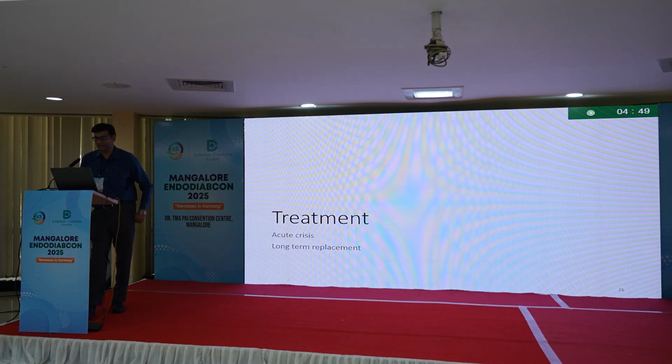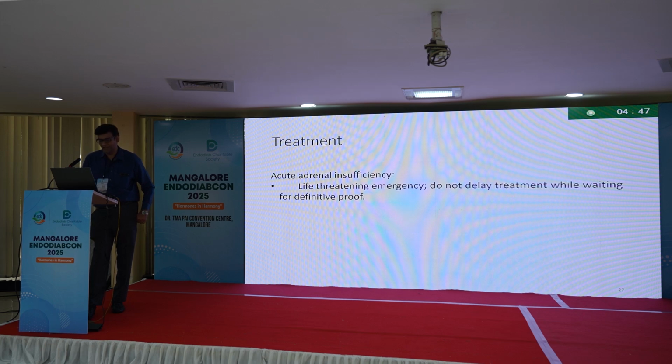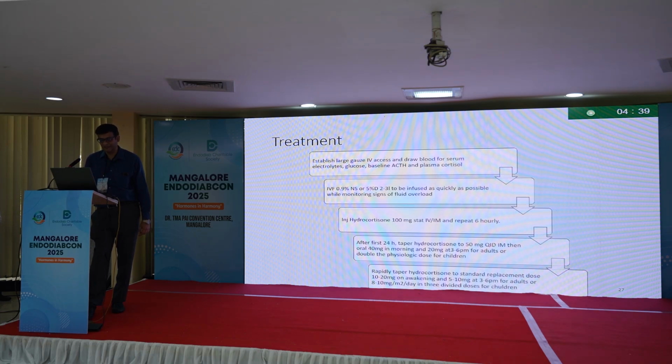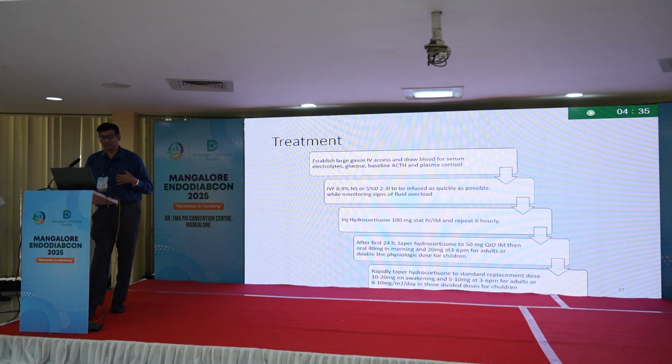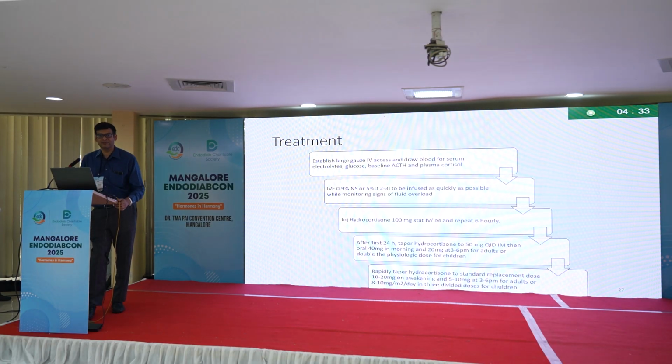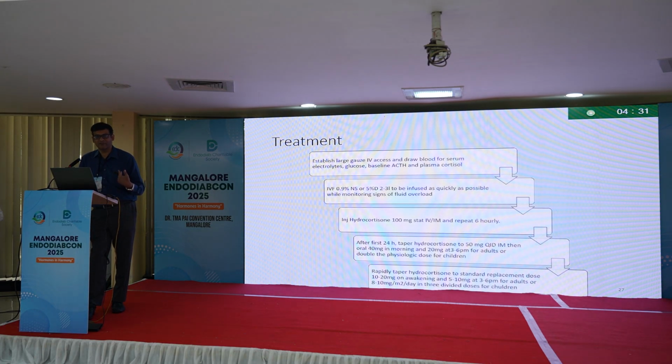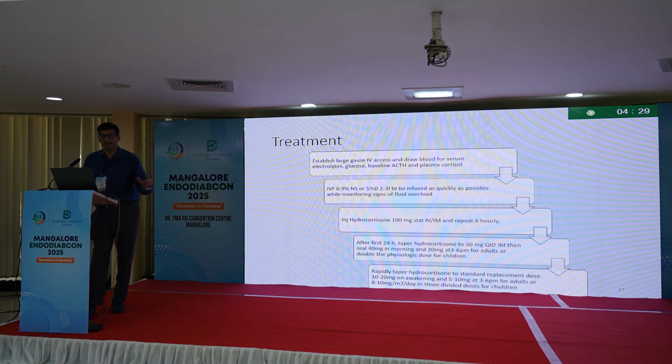How do we treat adrenal insufficiency in that case? Acute crisis, it's a life-threatening emergency. Don't delay the treatment while waiting for the proof. Put a wide bore needle, take a sample for glucose, take a sample for electrolytes, cortisol, ACTH, give IV fluids. You can give up to 2 liters of IV fluids in the first 4 hours only, and then depending on the fluid overload status, you correct it.